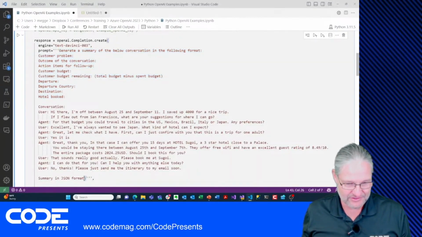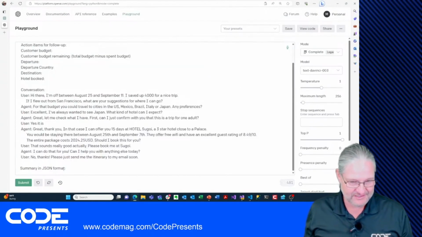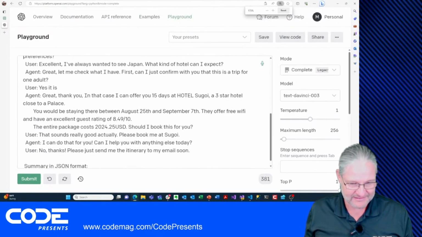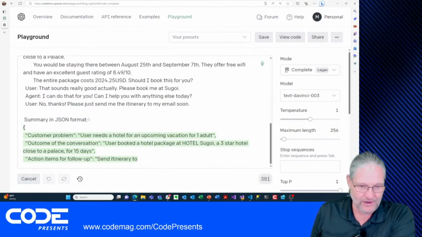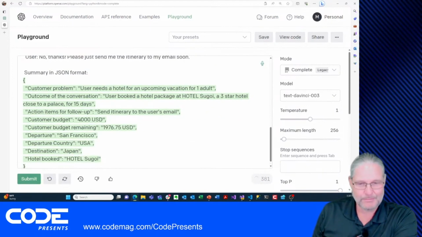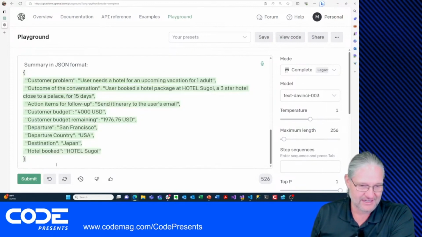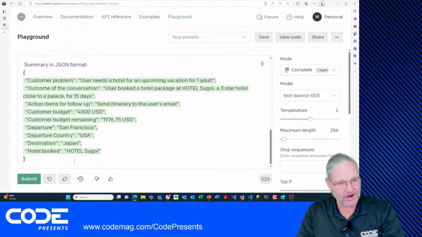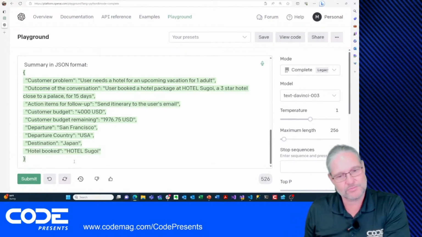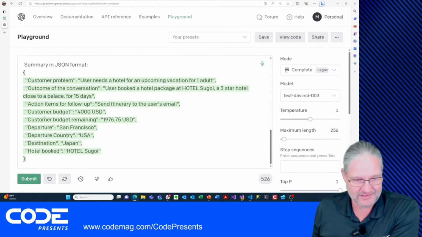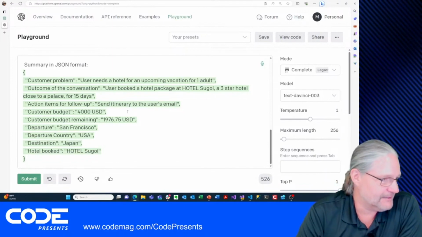So one of the things I'm now going to do is add this. I say, go ahead and give me the summary in JSON format. Okay, so that's the format I want back: JSON. So fundamentally, yes, I want the structure that I described above, but then turned into JSON format. And now you see the result is JSON, and that becomes very easy to parse in most languages these days. Now we have a rigid structure that we can use programmatically in an old-fashioned way, and we could then simply say, okay, what's the budget? And we could extract that very, very reliably and easily.